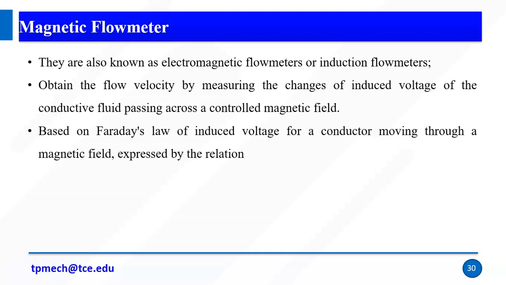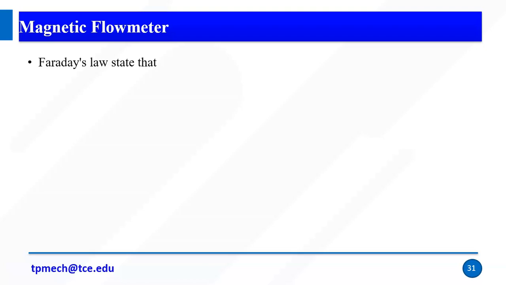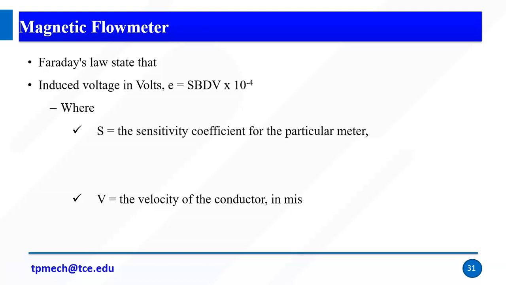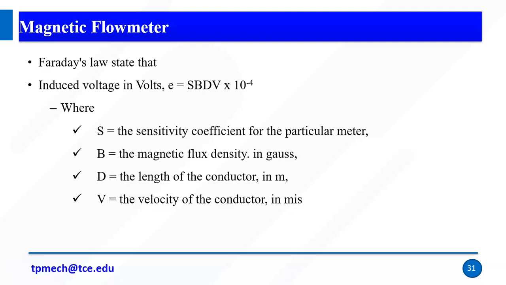Right, so based on Faraday's law, the induced voltage for a conductor moving in a magnetic field is expressed by the equation. Faraday's law states that the induced voltage E equals S·B·D·V, where S is the sensitivity coefficient of the particular meter, B stands for magnetic flux density in gauss, and D stands for the length of the conductor in meters.